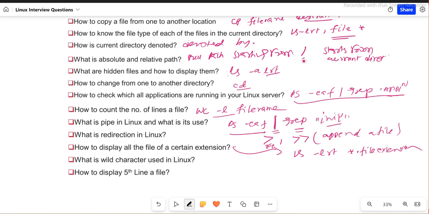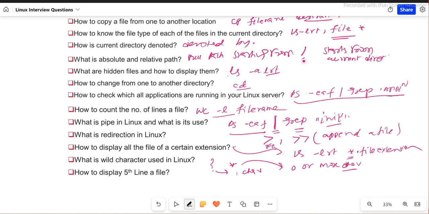Now, what are wildcard characters used in Linux? This is the same thing; we have used a wildcard here. There are two wildcard characters, one is the question mark and another one is the star. The question mark says one character only. The star says zero or more, any number of characters. You can check the details about how we can use it.